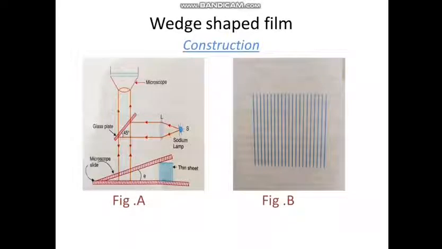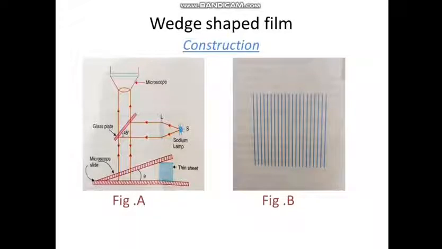The path difference between the rays reflected from the upper and lower surfaces of the air film varies along its length due to variation in film thickness. Therefore, alternate bright and dark fringes are observed on its top surface.